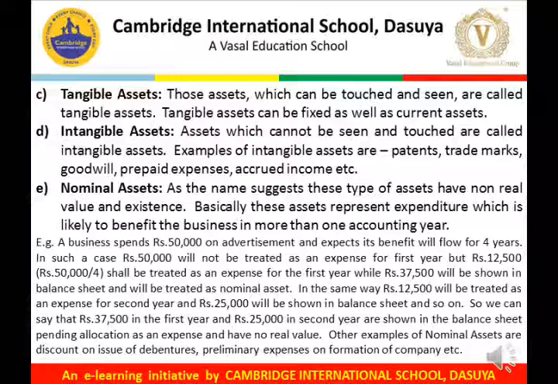So we can say that rupees 37,500 in the first year and rupees 25,000 in the second year are shown in the balance sheet pending allocation as an expense and have no real value. Other examples of nominal assets are discount on issue of debentures, preliminary expenses on formation of company, etc.